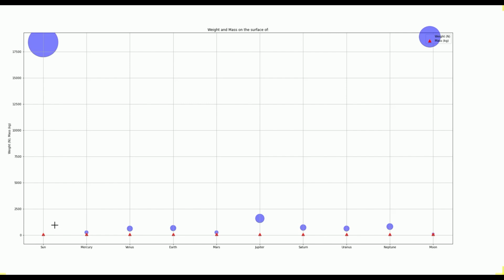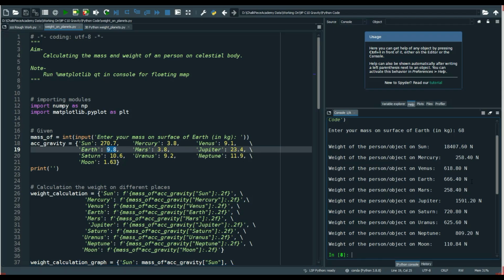Right guys? While the weight varies a lot, so many things are happening over there. Can you see the weight of a person on Earth and the weight of a person on the Sun? It's so much. And this is on the Earth. Okay guys. Actual value is how much? I am weighing around 660 Newton. I'm experiencing this much force. This much force is exerted by me on the earth, and the earth is exerting so much force back.